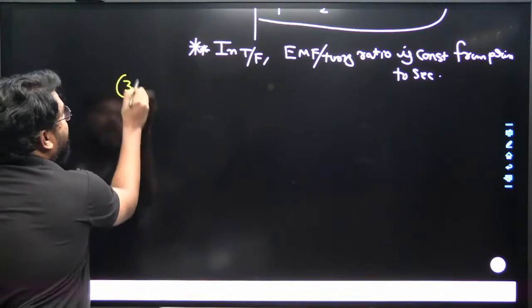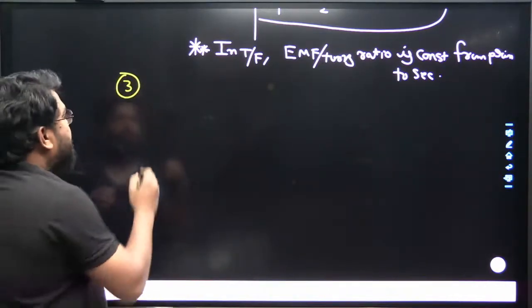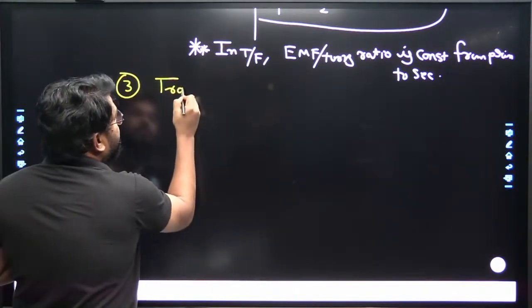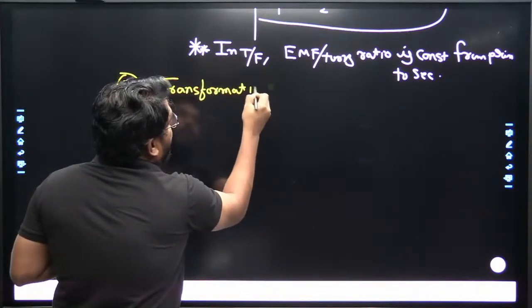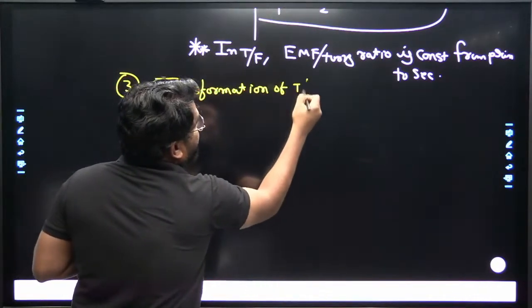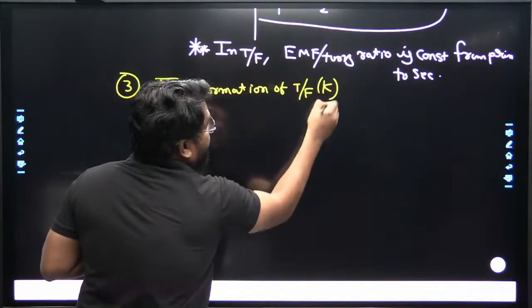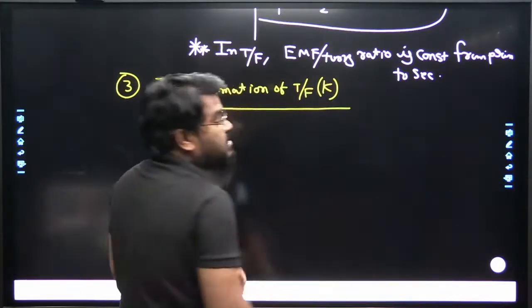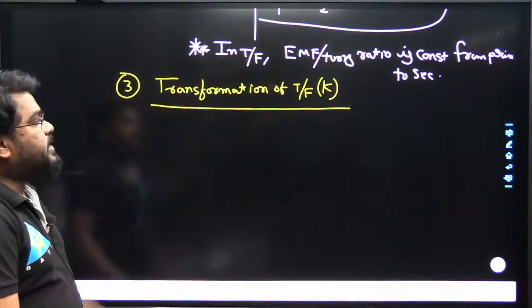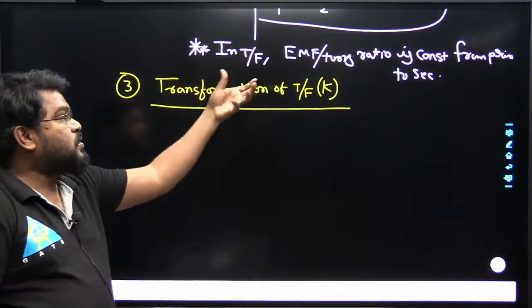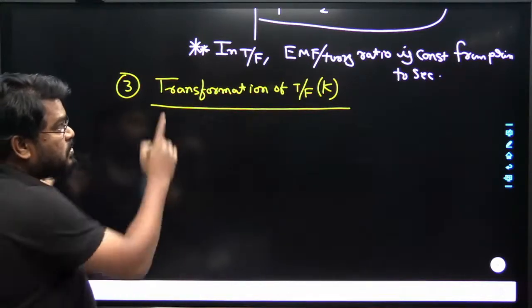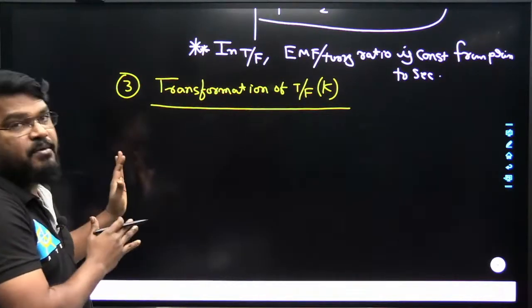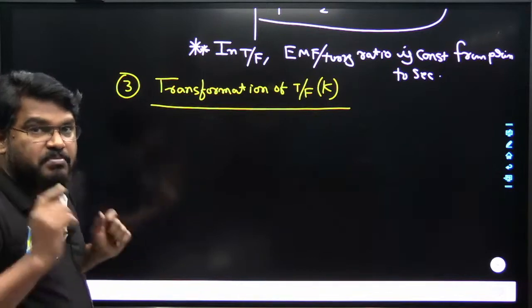The third possibility of a question is the transformation ratio of the transformer. It is denoted by K. So in general, the transformation ratio is denoted by K. How do we get the transformation ratio? This we can also derive from the EMF equation of the transformer.